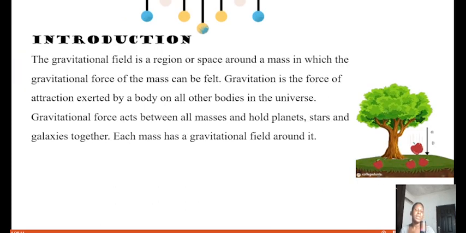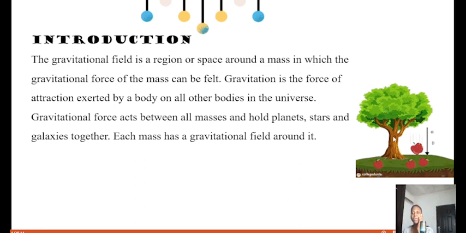So, introduction. The gravitational field is a region or space around a mass in which the gravitational force of the mass can be felt. This is actually very simple. Anytime you jump up or throw something up, the thing comes down. No matter how fat or how big the thing is, there is a particular pull that will always draw it down to the ground. But if you throw a paper or a nylon, it doesn't come down very fast. The reason is not that gravitation is not affecting it. It's because of air resistance, which makes it stay in the air longer.